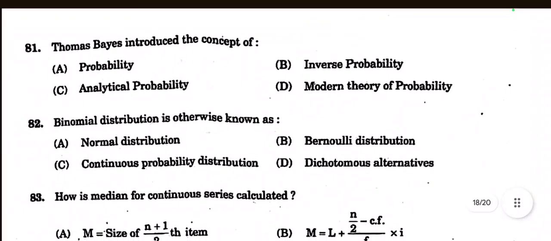Then question number 81. Thomas Bayes introduced the concept of probability: inverse probability, analytical probability, or modern theory of probability. Bayes gave the concept of inverse probability. So option B is the right choice because Bayes theorem gives a mathematical rule for inverting conditional probabilities, allowing us to find the probability of a cause given its effect. Inverse means we have to find out what the cause is.